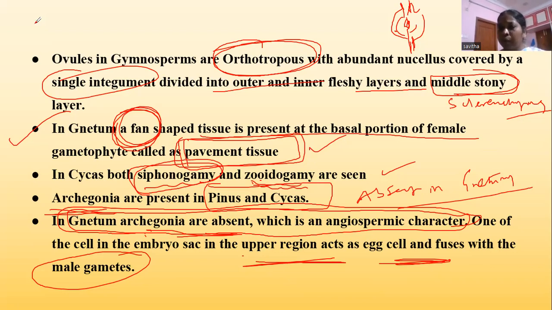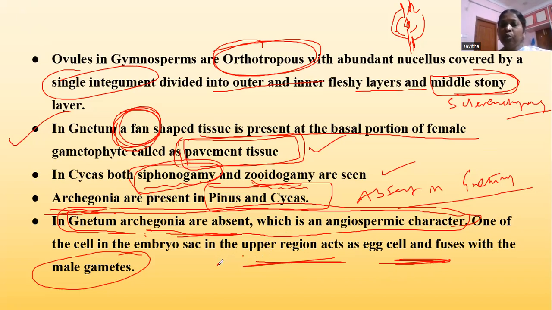So with the abundant nucellus, this ovule is present, and only a single integument is present around the ovule, which is divided into 3 layers or 3 envelopes around the ovule. Inner and outer are fleshy with parenchymatous tissue, and the middle one is stony with sclerenchymatous tissue.